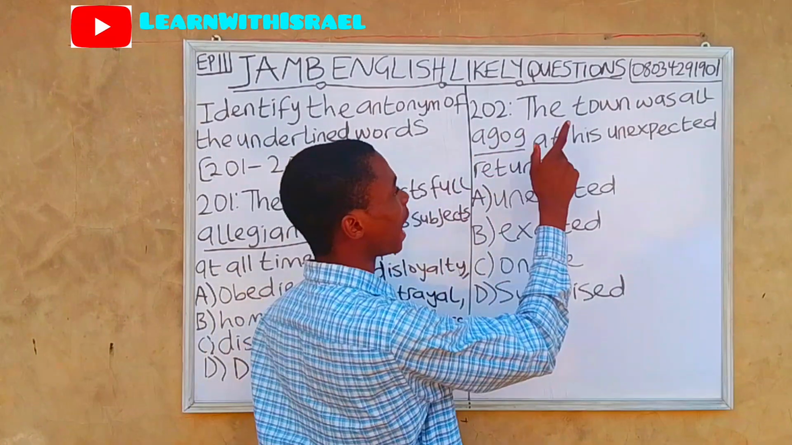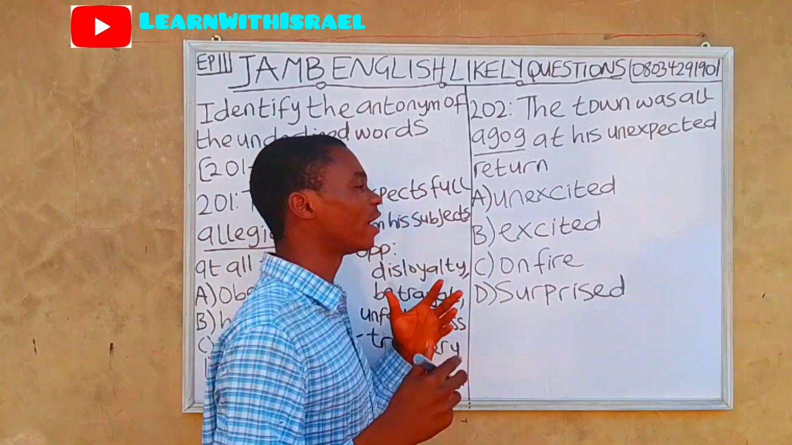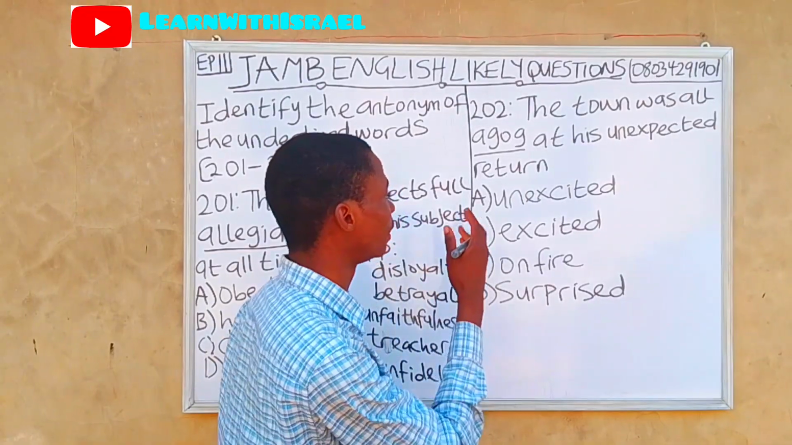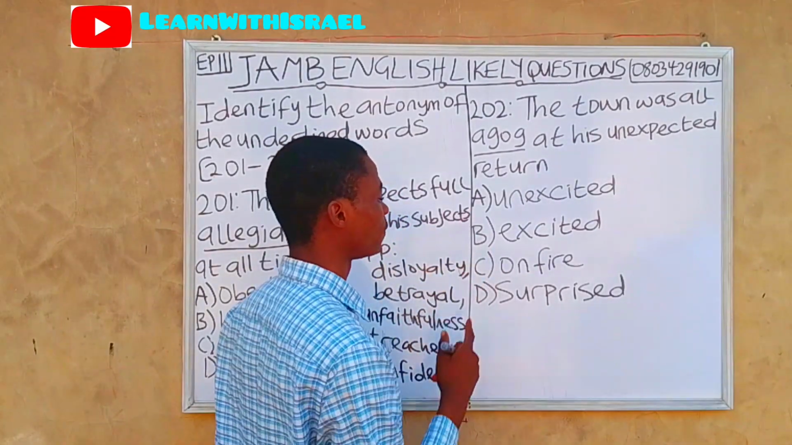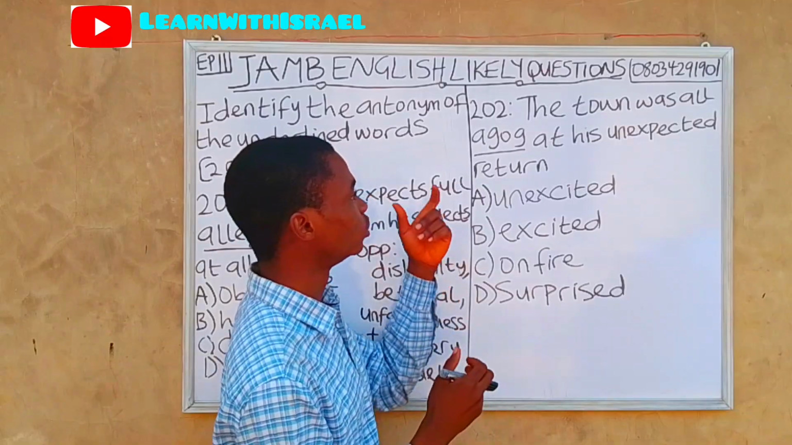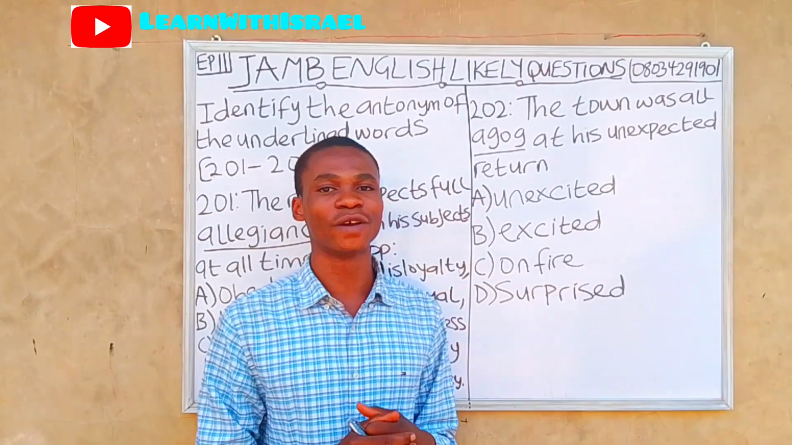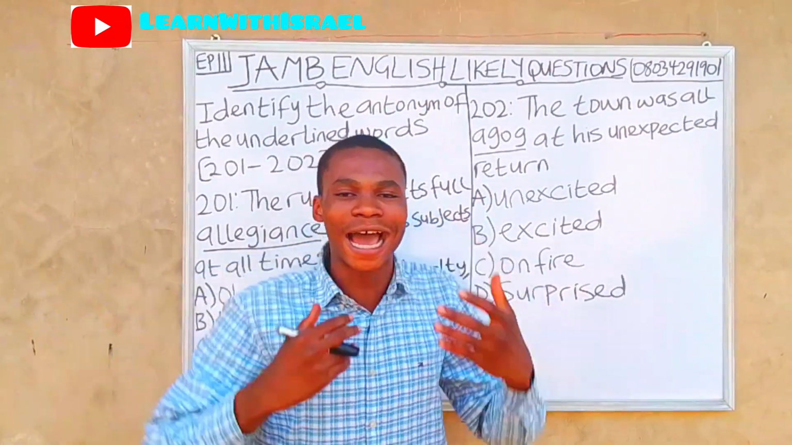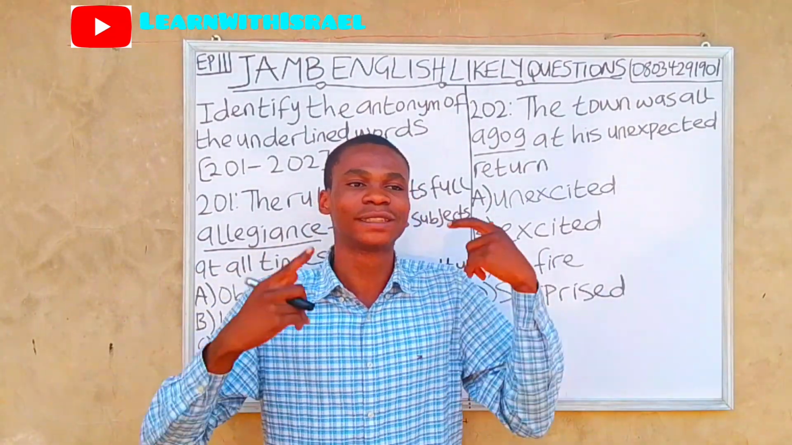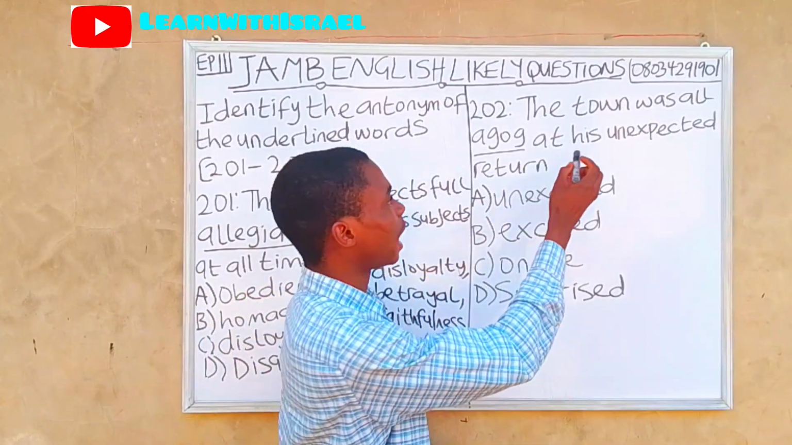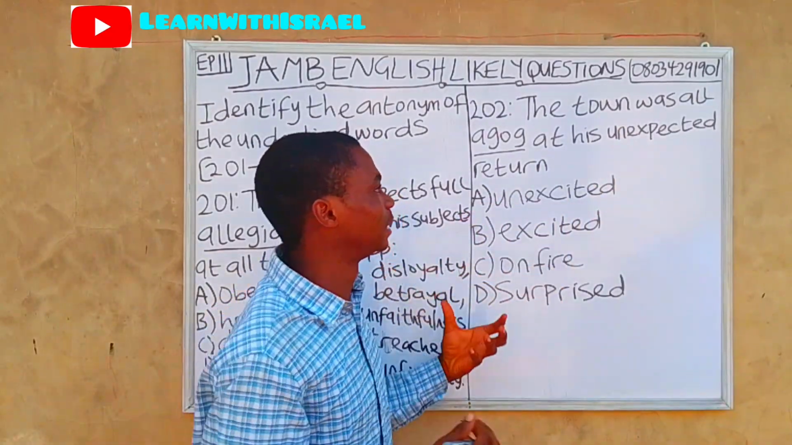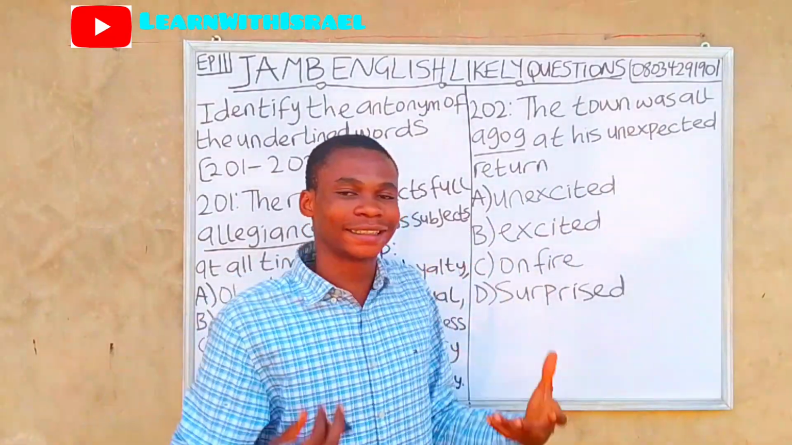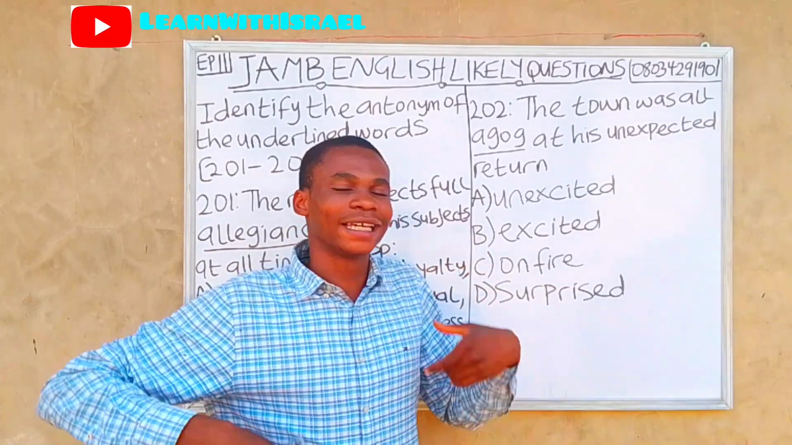Question 202. The town was all agog at his unexpected return. A. Unexcited. B. Excited. C. On fire. D. Surprised. Before we know the antonym, what do we need to know first? The meaning of the word agog. Agog means to be in high anticipation or eagerness to see a particular person. So the town was eager, in high anticipation at his unexpected return.